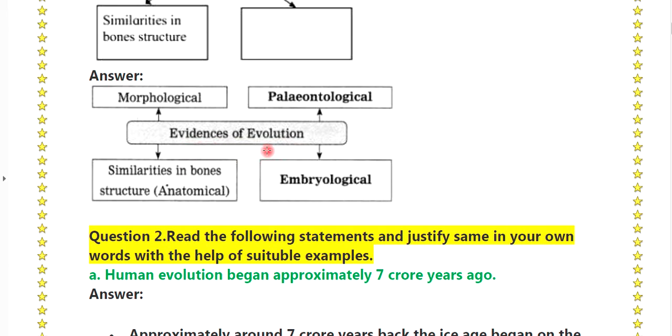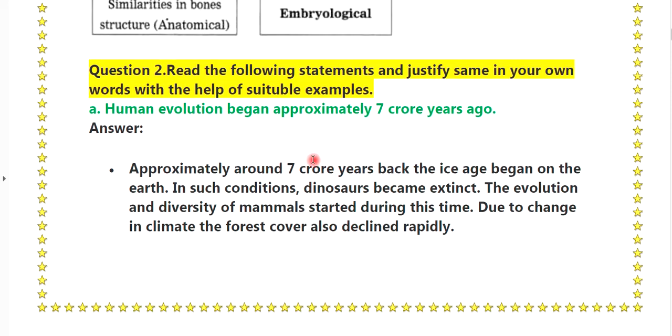Evidences of evolution are the morphological similarities in bone structure, that is anatomical, or embryological, paleontological. Okay, question number 2. Read the following statement and justify the same in your own words with the help of a suitable example.